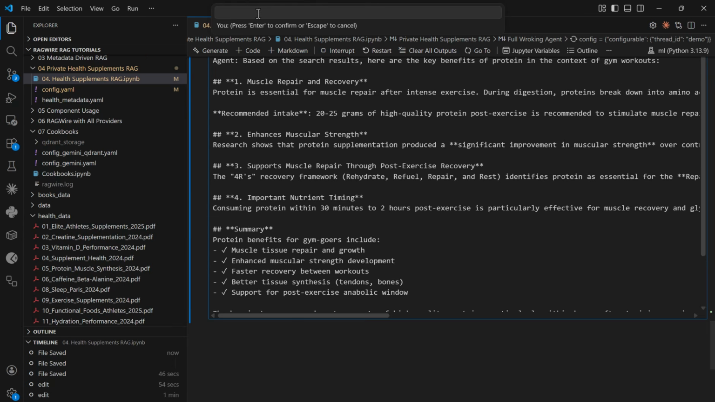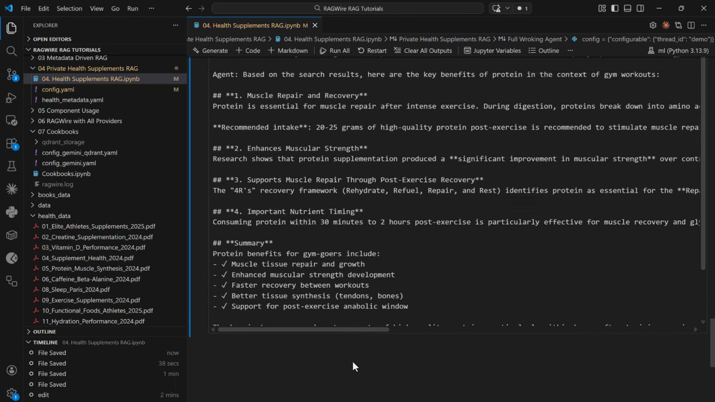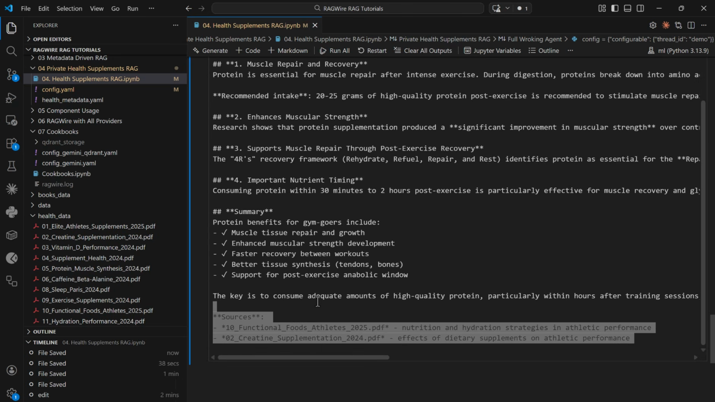Now it is up to you, whatever question you want, you can ask here. You can bring your own health and fitness data, you can put it here. Thereafter you can just simply run your pipeline. All the data will get ingested into the vector database. And the good point here is that we are using RAGWire, which means the overall RAG setup and RAG workflow have been simplified here. All right, so this is all about this lesson.